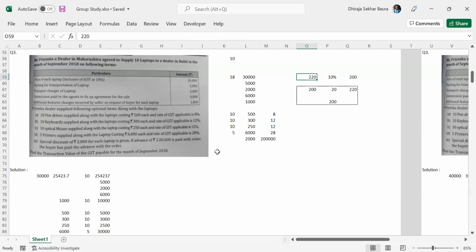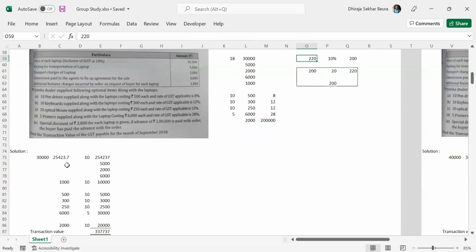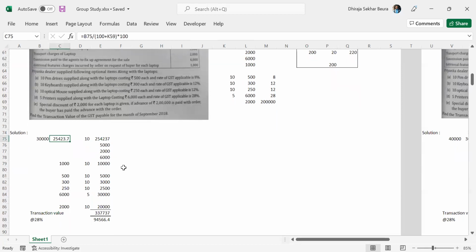Perfect. Now that we have understood that concept, we'll have to do the back calculation here also. Similarly, we'll have to multiply by 100 and divide by 100 plus 18%, that is 118. That comes to 25,423, multiplied by 10. That becomes 2,54,237. Now you add all the costs as we have discussed already.